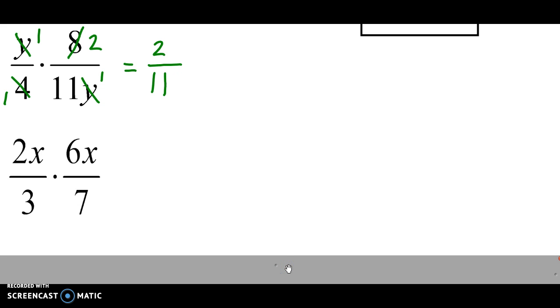Now we have a problem where both the variables are on top. Let's still first look to cancel diagonally. 3 and 6. 3 divided by 3 is 1. 6 divided by 3 is 2. Now the x didn't go away. There was nothing to cancel with. 2 and 7, nothing to cancel. No x to cancel that x. So now we multiply across, and this time the variables are still there. 2 times 2 is 4. X times x is x squared. 1 times 7 is 7, and that would be our final answer. Please, if you need to, go back and look at these variable problems again.